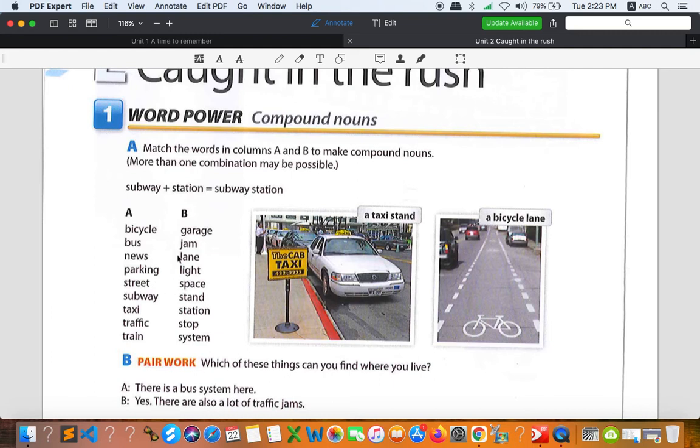Okay, what about parking? Parking, I think we can have parking garage. All right, and parking space. This is about parking space, and we also have parking garages. Garage that can allow many cars to park. Let's say it depends on how big it is. And then again, we have parking garage and parking space.